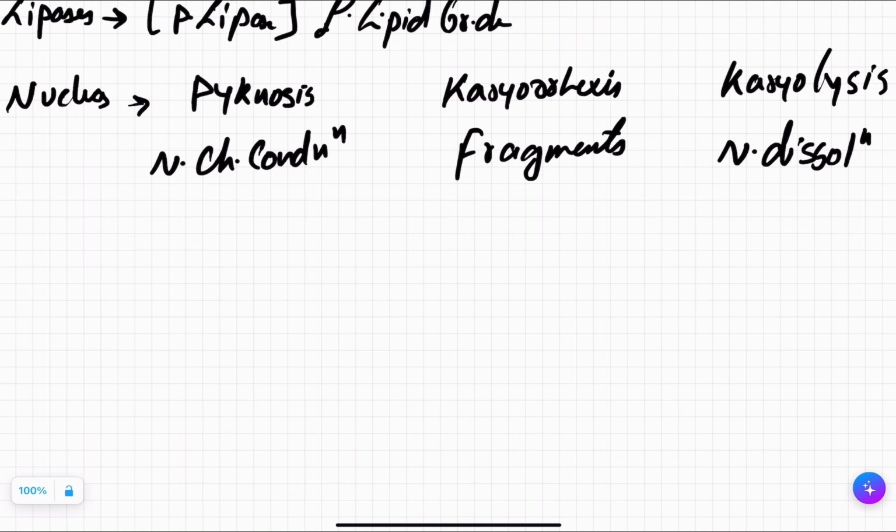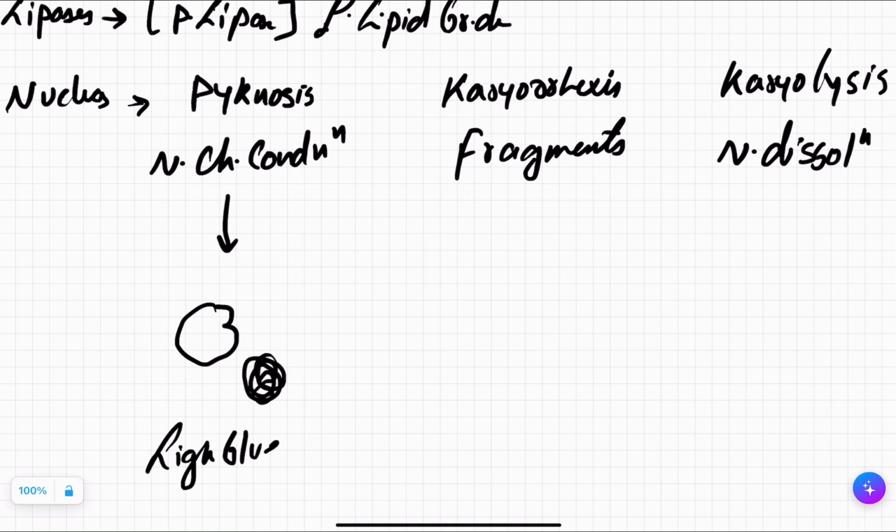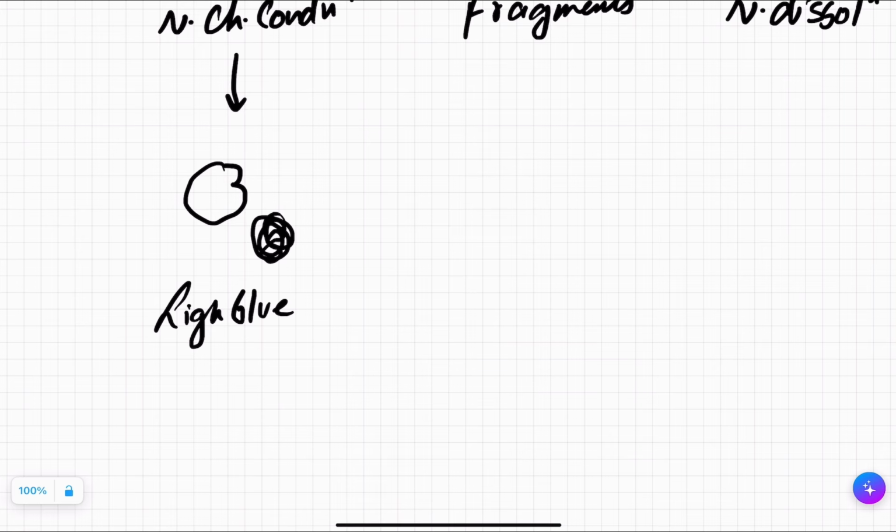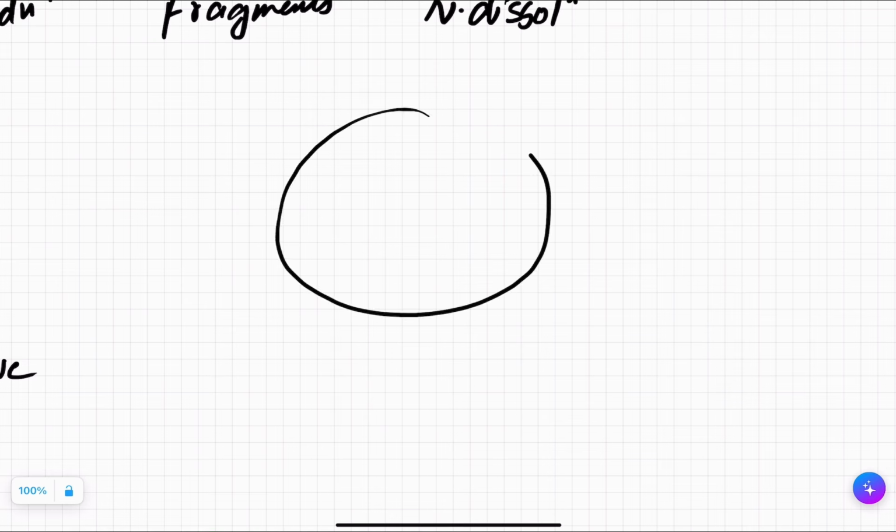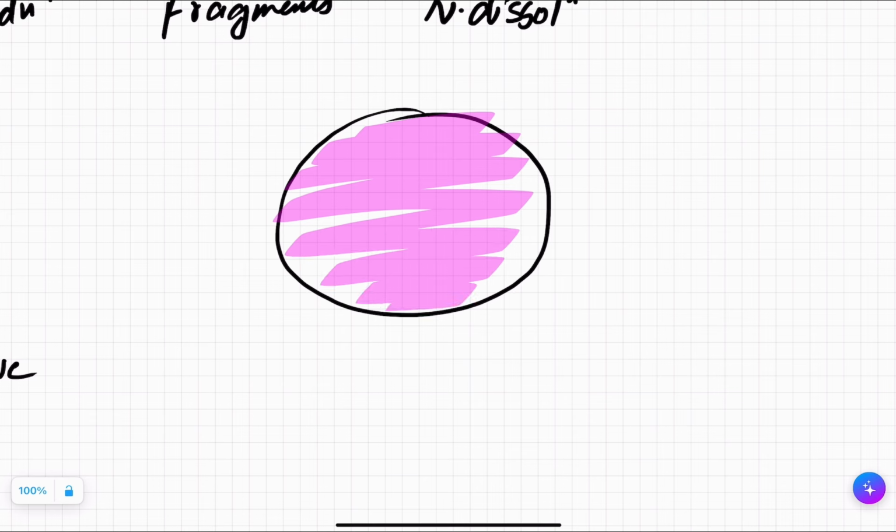Now you see, in pycnosis, the nuclear chromatin is undergoing condensation. Condensation means increasing something. So if this was the chromatin, this has now condensed. Earlier, if it was light blue in the microscopy, now it will appear as dark blue. In the cell, the cytoplasm appears as pink and the nuclei appear as blue.